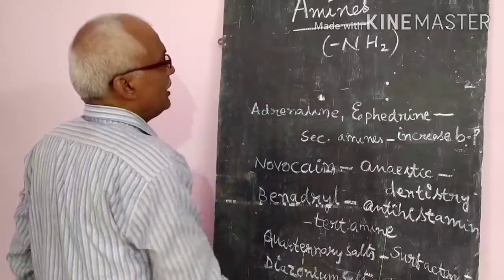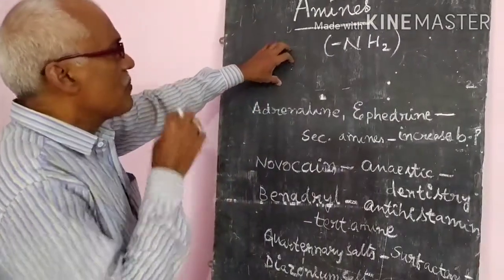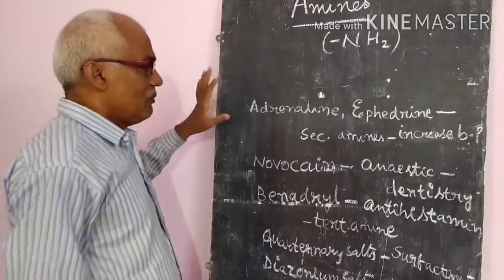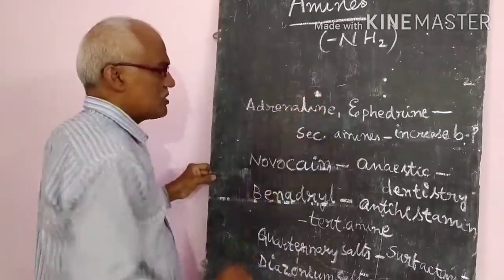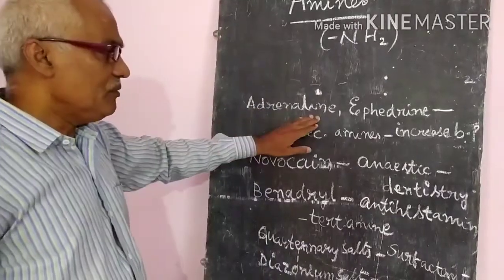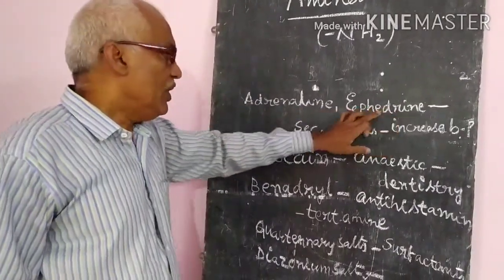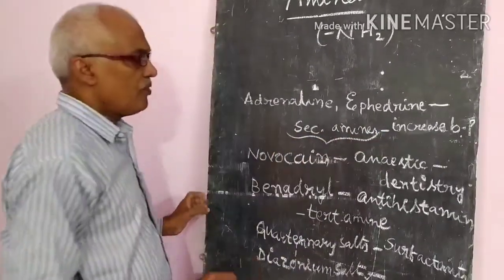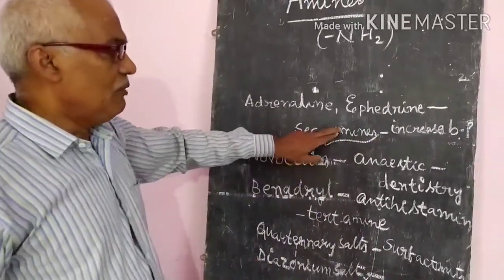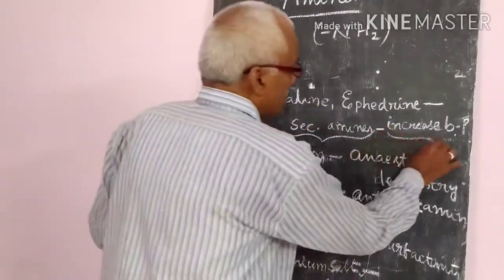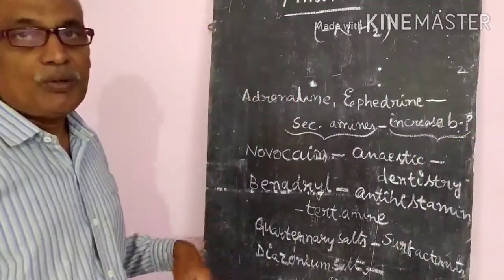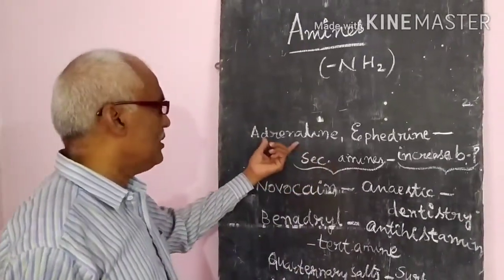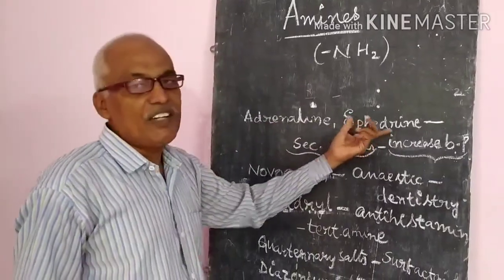Suppose, a general introduction: these compounds are very useful in our daily life. Some examples are there. You may be asked the names: adrenaline or ephedrine. These two belong to the secondary amines. What are they used for? They are used to increase the blood pressure. To increase the blood pressure, the secondary amines we are using are adrenaline and ephedrine.